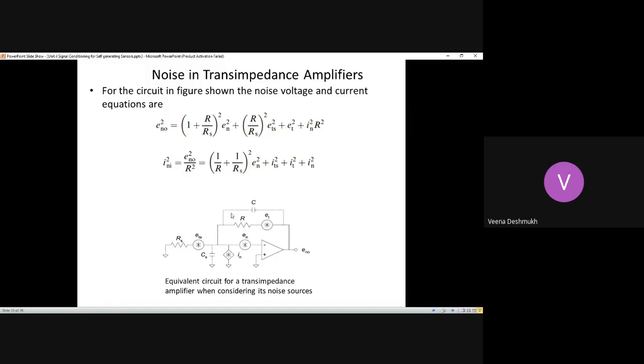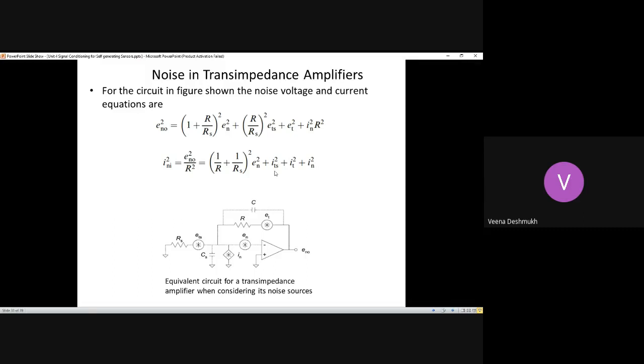RS is the input resistance, R is the feedback. So the effective resistance is the parallel resistance. 1 by R plus 1 by RS, the square, into the voltage square. This gives me the current. So EN square, the voltage available here, divided by the total resistance square gives me the current. That is nothing but the parallel resistance of R and RS.